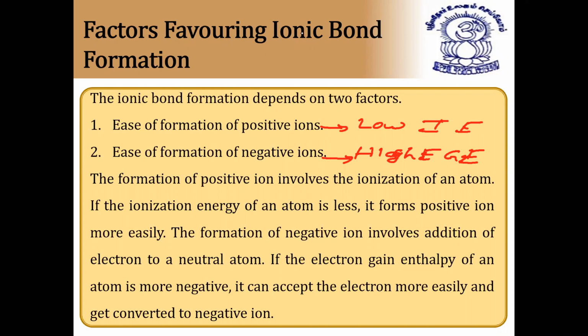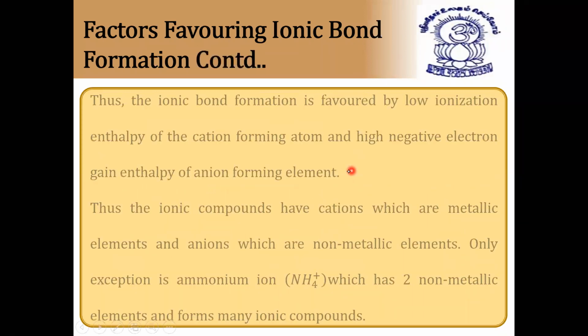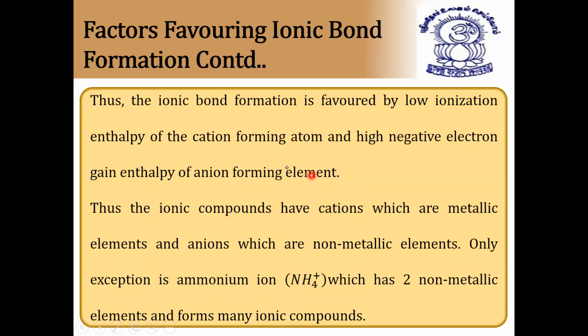So these are the two factors. I hope it is clear. So next, factors favoring ionic bond. Thus, the ionic bond formation is favored by low ionization enthalpy of the cation forming atom and high negative electron gain enthalpy of the anion forming element.